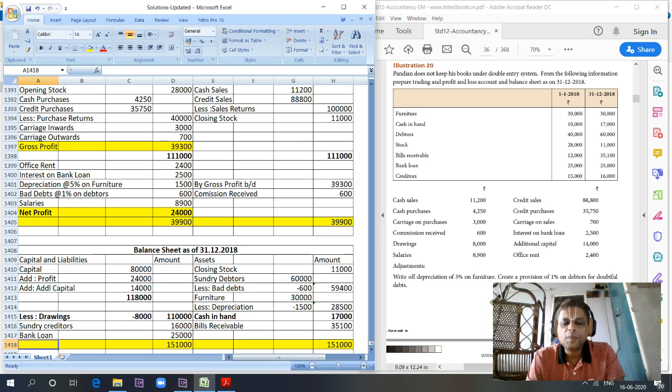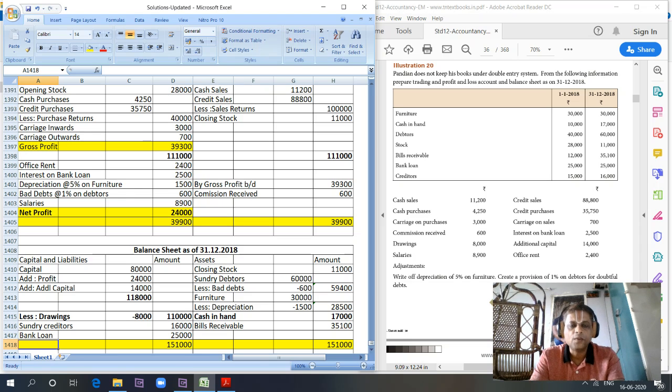So students, be careful. These are some of the simple, silly mistakes that we normally make when we solve a problem. Carriage outwards as well as carriage inwards, both are expenses. Normally we tend to take it as income because it's related to sales, and anything related to sales can be treated as income. That is a normal tendency. Students have to be very careful when they deal with this. This is an error I made, and it has to be rectified like this. We should be very clear.